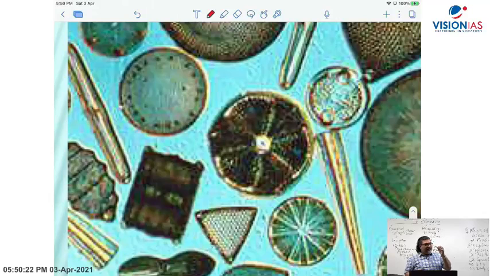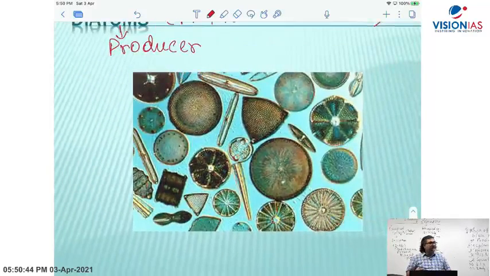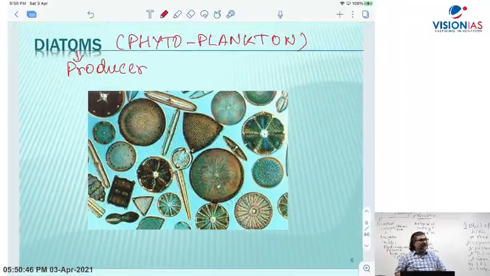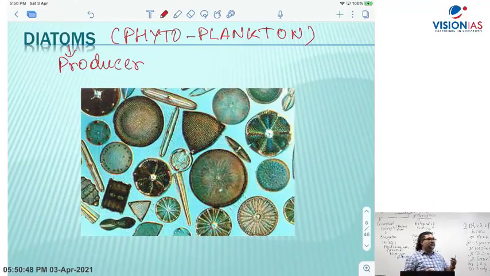They are very, very minute, very small. They are microscopic, cannot be seen easily with naked eyes. And they give color to the water, green or red, because of their growth. They grow in large numbers, and because of the pigment, it gives color to the water. Early stages of marine species may also be part of planktons and diatoms.